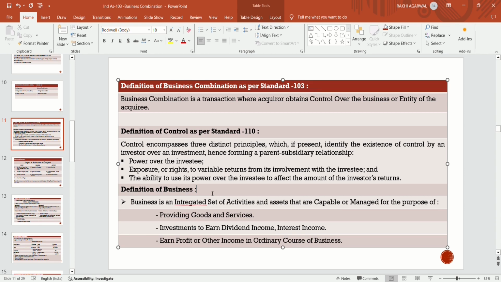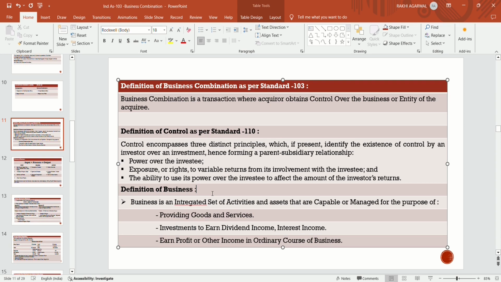So what is the definition of control? Control is defined as per Ind AS 110, and the same definition is applied equally in this standard also.